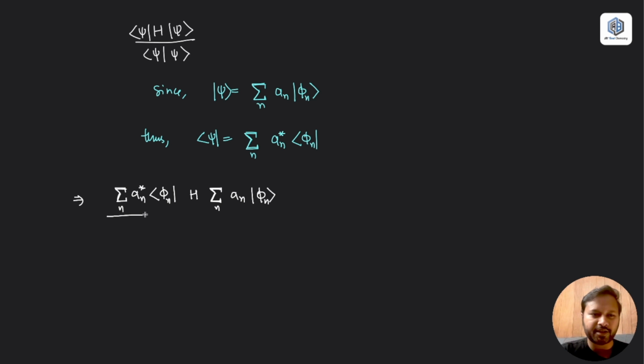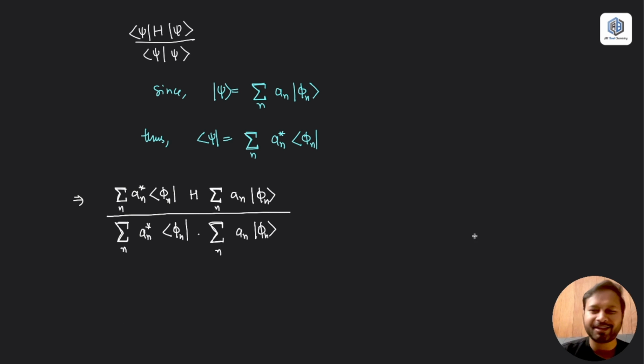In the denominator we will have this and this. Again, I'm going to substitute the value of this bra vector from here. So this becomes sigma n, then a n star and phi n, multiplied by the ket vector, which is the summation over n of a n and phi n.